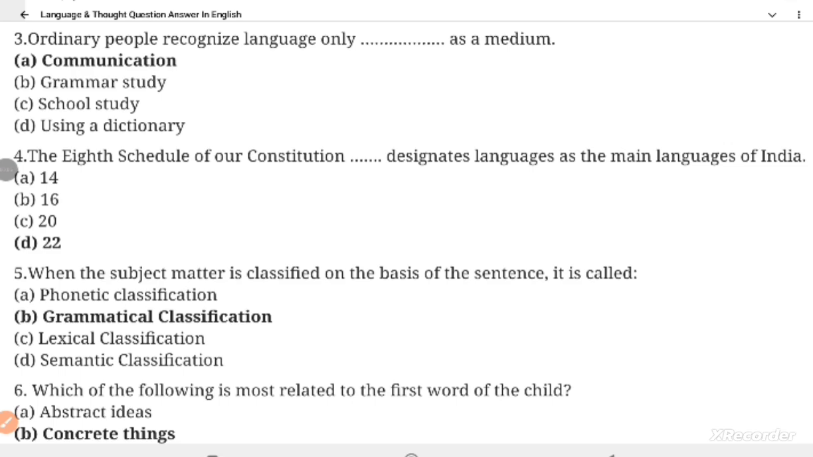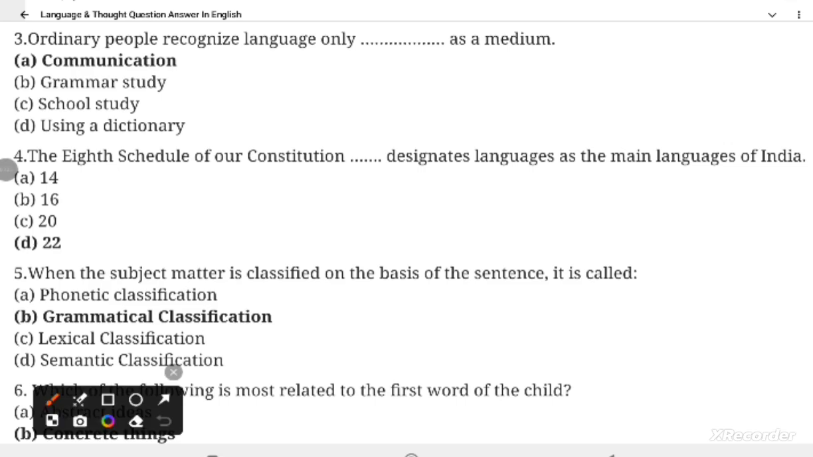Today we are going to discuss language and thought MCQs. This question will help you in TG TET and DSC also. So let's begin. Our first question is question number 3.